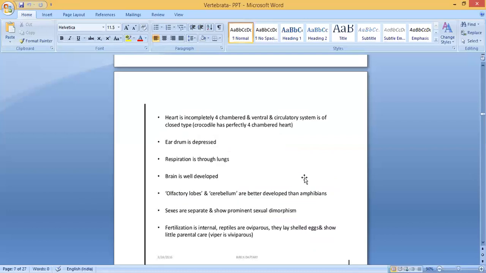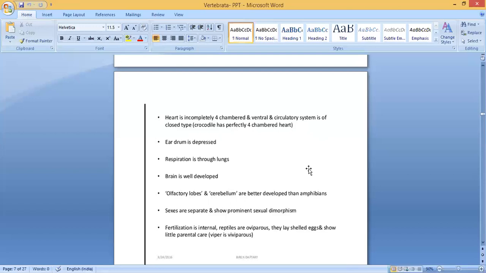The heart is completely four-chambered, like ours, and it lies on the ventral side. The circulatory system is of closed type, and blood flows through the blood vessels. Crocodile has a perfectly four-chambered heart. Eardrum is depressed. In the case of frog, we said that near the head we can see the eardrum or tympanum. Here the eardrum is depressed. Respiration is through lungs, same as ours.